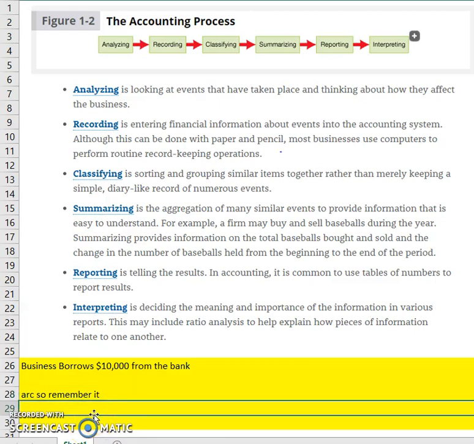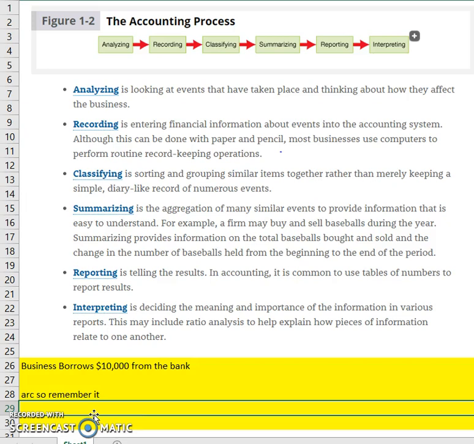Okay, so a beginning concept in accounting is the accounting process. And this is just an overall review of what you're going to be doing in accounting. So some of this will sound like a foreign language still because we haven't learned all the pieces yet, but it's still important to see this and to remember it in this chapter 1. So let's look and see.